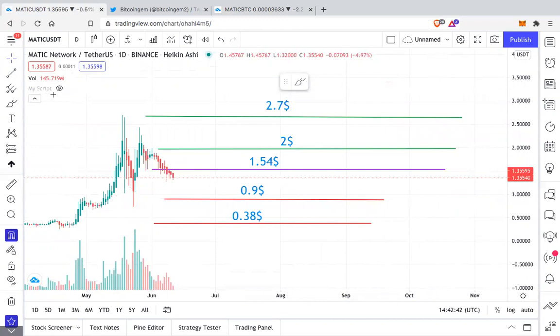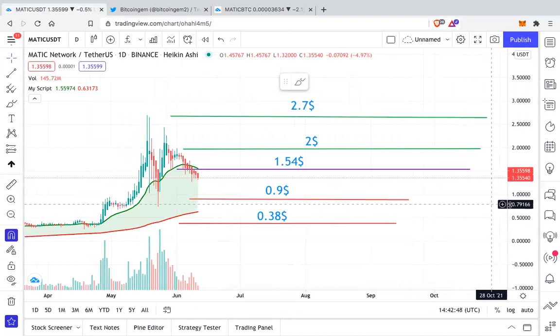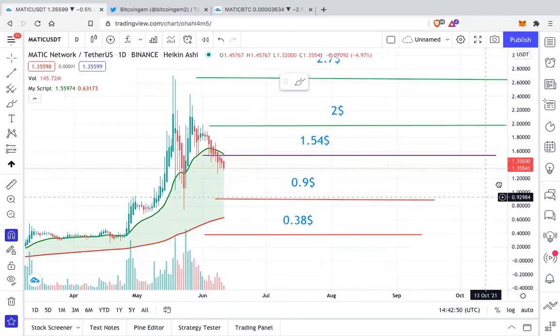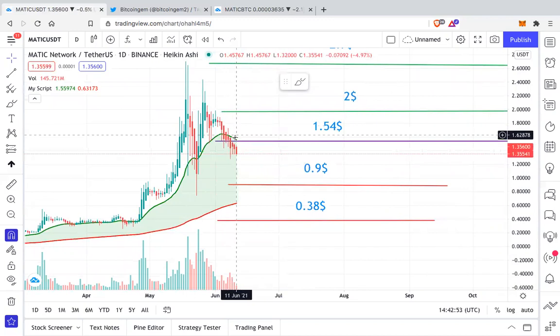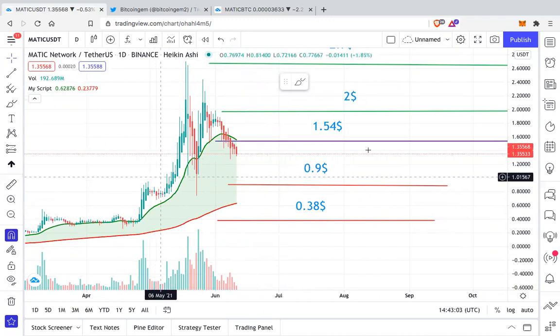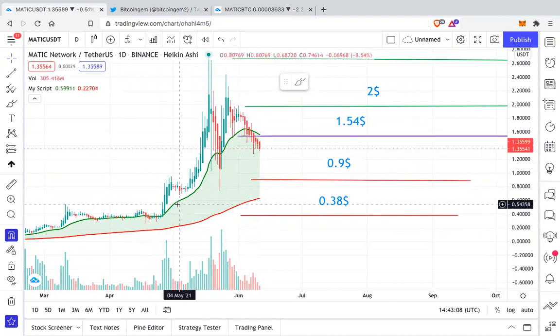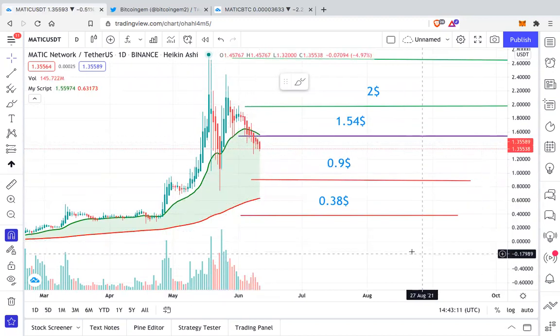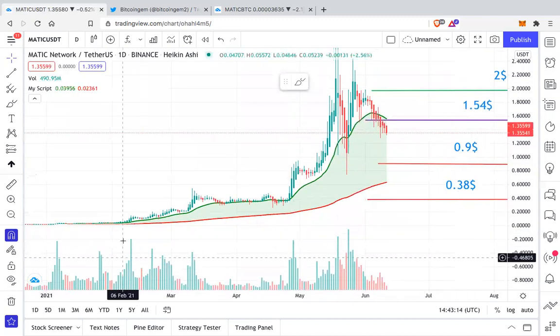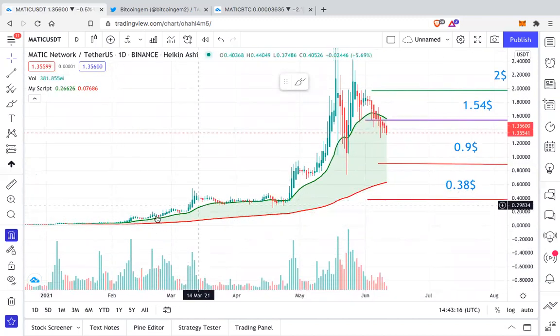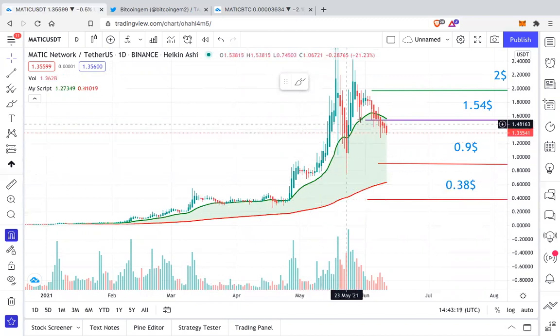But given the current scenario, let me add the exponential moving averages. As you can see, it's right now below 1.54 and our exponential moving average is also around the same area of 1.54 to $1.56. For Matic to keep pumping, it has to be above this green line. That is the 21 exponential moving average. If you see the entire Matic run, it was above this green line and hence it was constantly pumping.